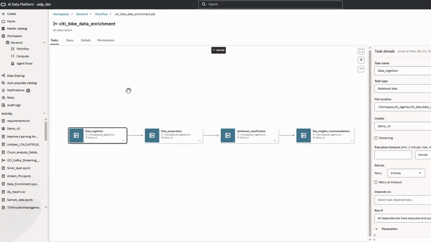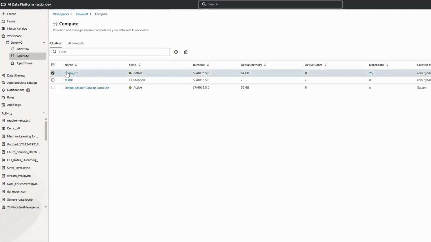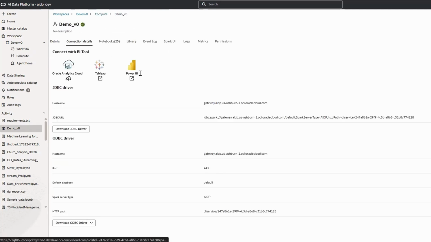If there's some way to extract the output from here, so those key insights and recommendations, you've got an HTML there, but if there was some way to extract that into something that we could then present either through a website or through an Apex app, then again, I think that's really useful.